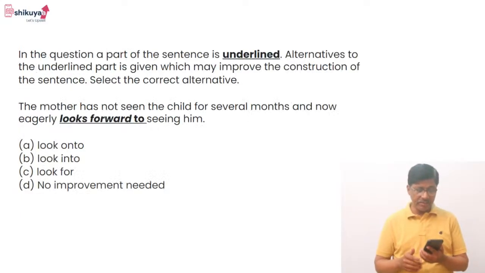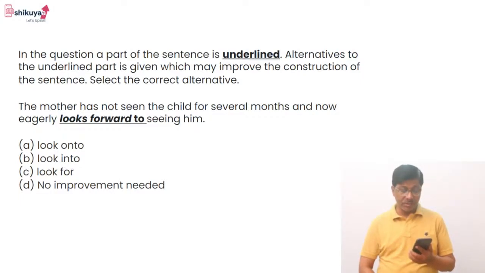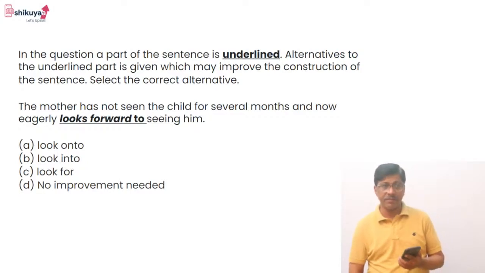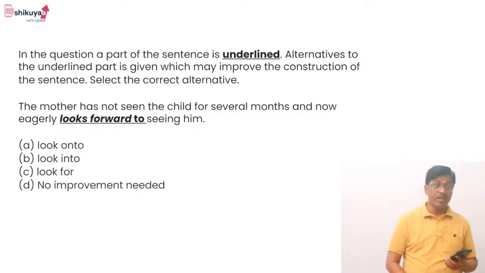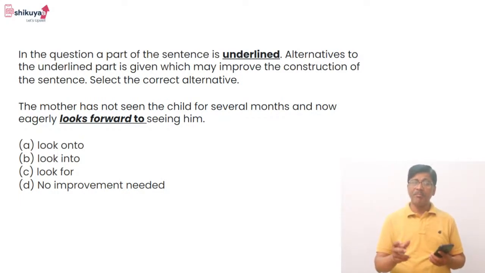The next slide. In the question, a part of the sentence is underlined. Alternatives to the underlined part are given, which may improve the construction of the sentence. What to do here? We have to look at the underlined part and we have to improve it. Sentence improvement. They have already said that there may be a mistake here. Where?